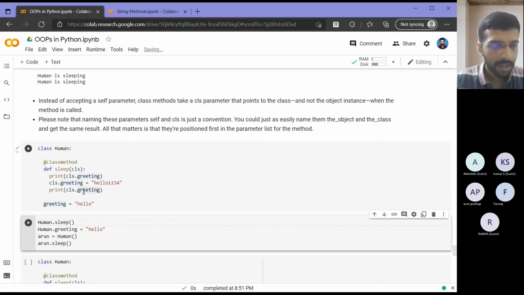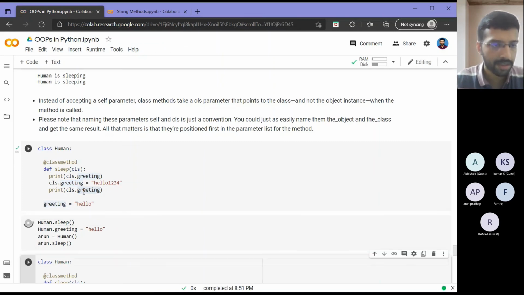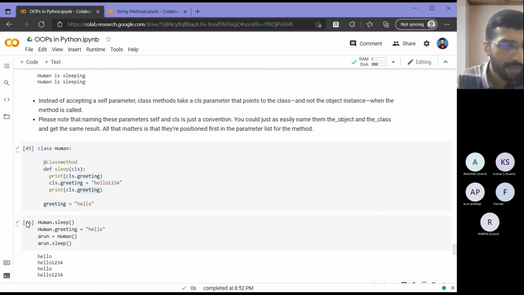Okay, now I have run the class. Then I will run this cell. As you can see, when I call human.sleep, it will give me hello. After the sleep function, I am getting a print from before and after. So I got two prints, one corresponding to hello before this and one corresponding to hello 1, 2, 3, 4 after this. Okay, so that worked with my class name.